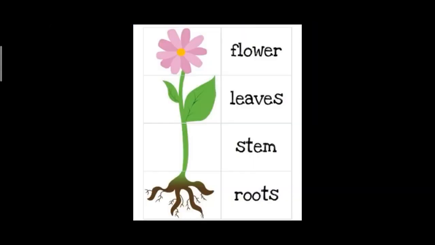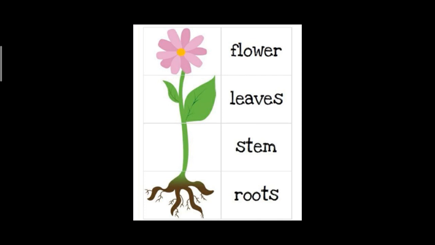Look at this plant body. I have labeled two types of parts here. One is the reproductive part and the other is the vegetative parts. Flower is the reproductive part. Except the flower, all the other parts are vegetative parts of a plant body.